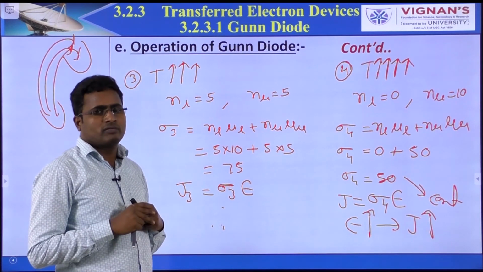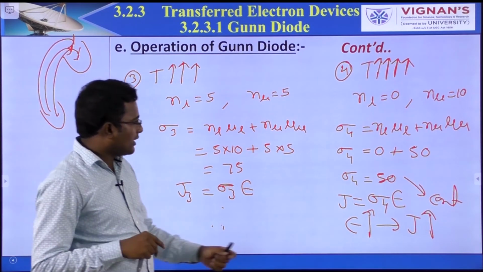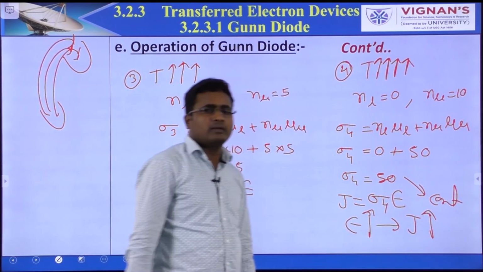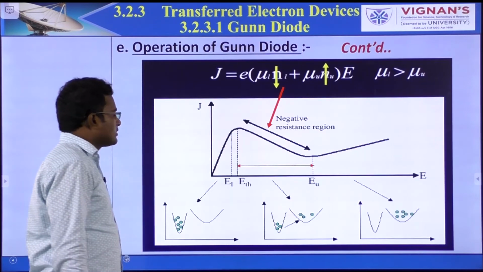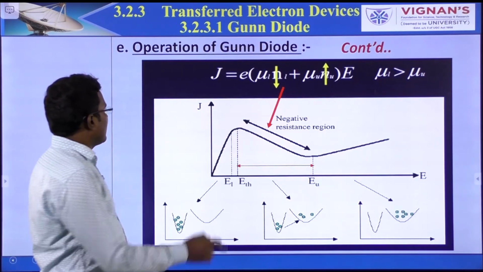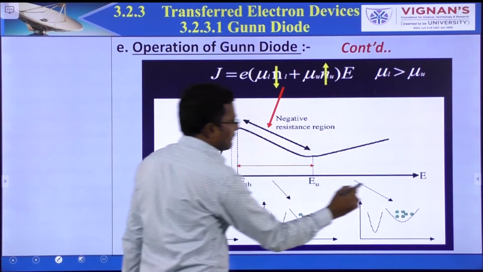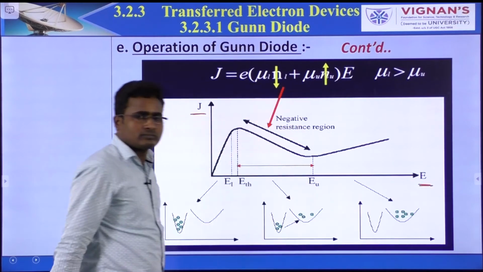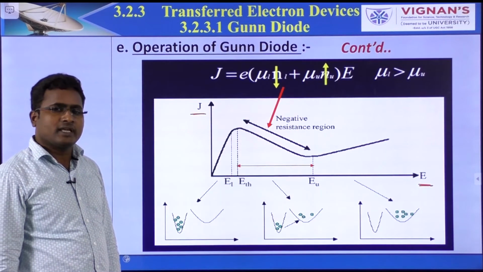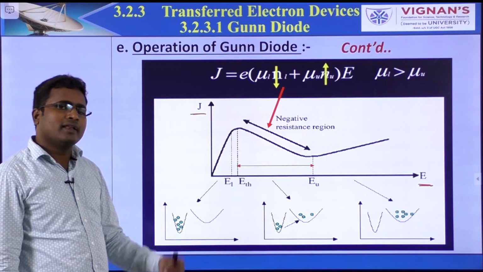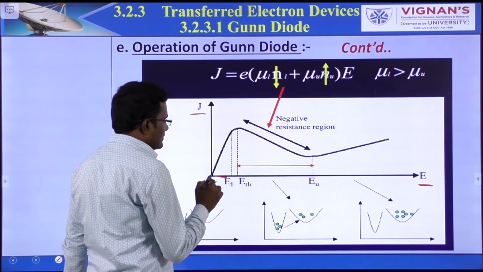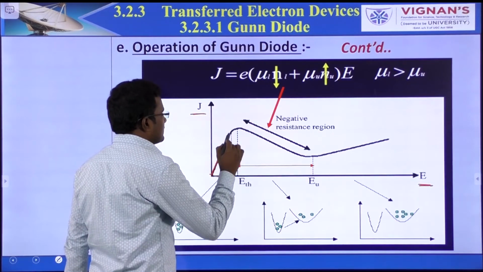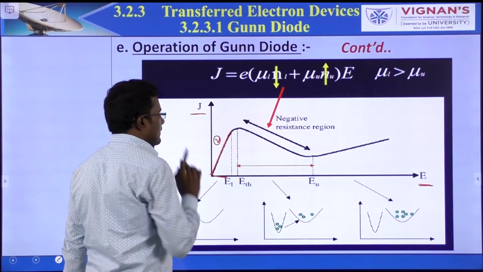Now draw the graph. Current density versus electric field. So this is the graph, current density versus electric field. In the first case, when electric field increases, current density increases. This is the first case.